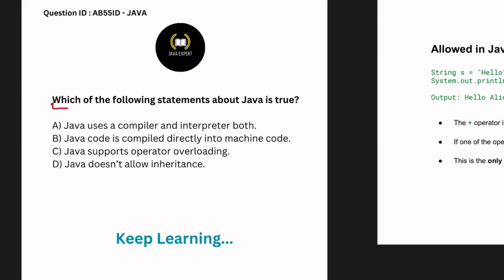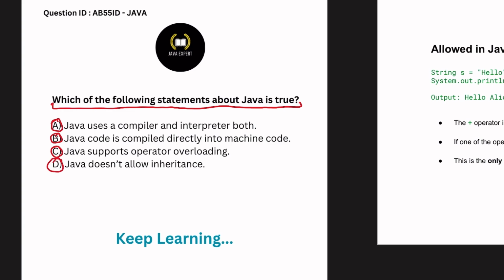The question is, which of the following statements about Java is true? Option A, Java uses a compiler and an interpreter both. Option B, Java code is compiled directly into machine code. Option C, Java supports operator overloading. D, Java doesn't allow inheritance.